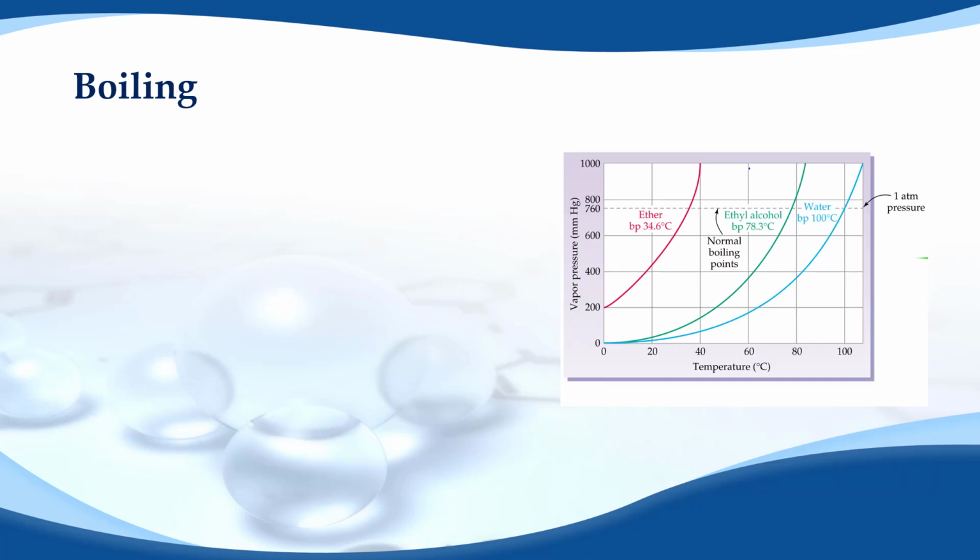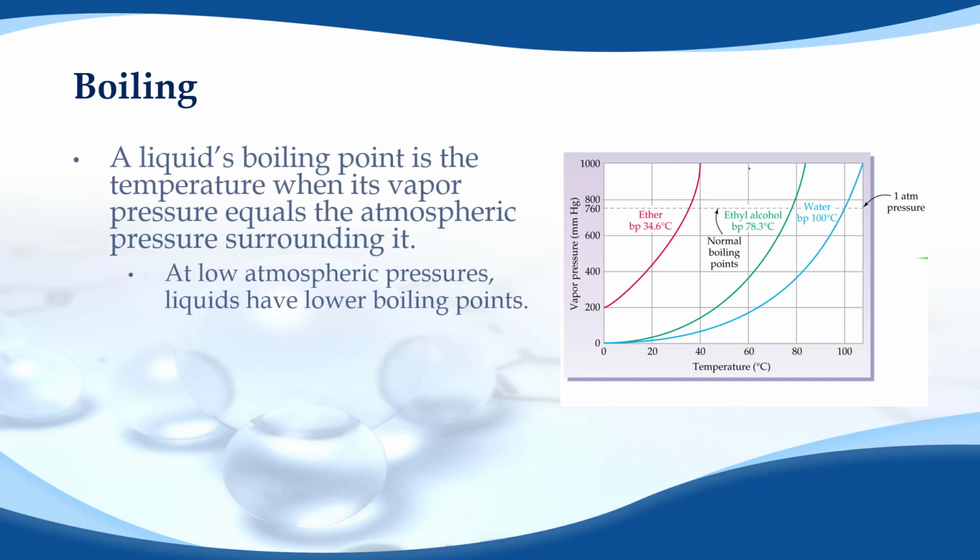Now, this is where it gets us into boiling. The definition of boiling is when the vapor pressure of a substance equals the atmospheric pressure of all the air pushing around it. So for example, water. To get to 1 atmosphere of pressure, which is normal atmospheric pressure, water has to be at 100 degrees to get its vapor pressure that high.